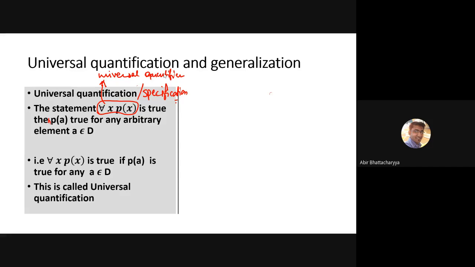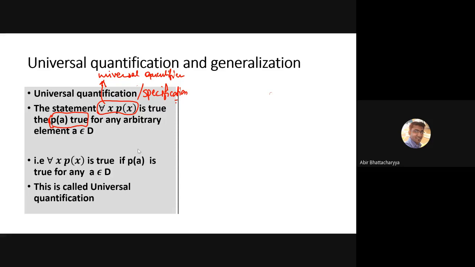Okay, suppose your universal quantifier is true. What does that mean? That means P(a) is true for any arbitrary element a belonging to the domain of discourse, because if the universal quantifier is true, then the predicate's value is going to be true throughout the domain of discourse. So we can specify that P(a) is true, where a is any arbitrary value from the domain of discourse.